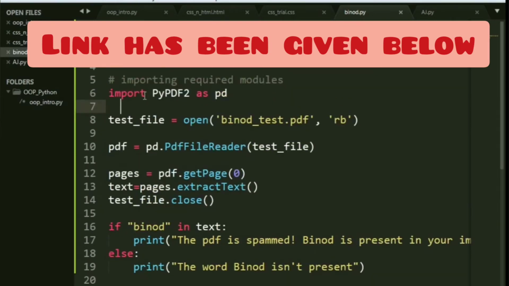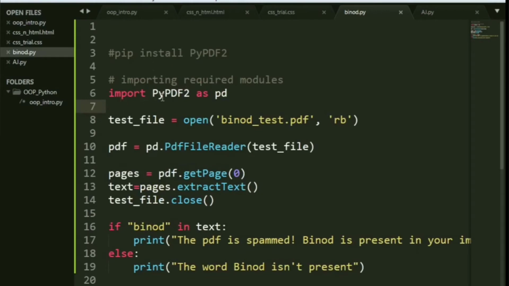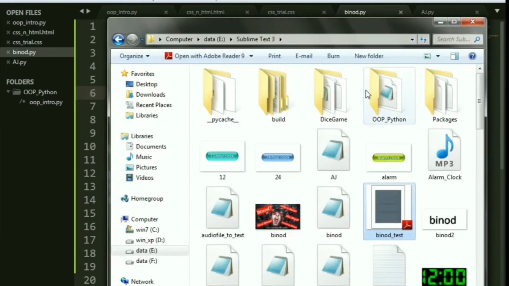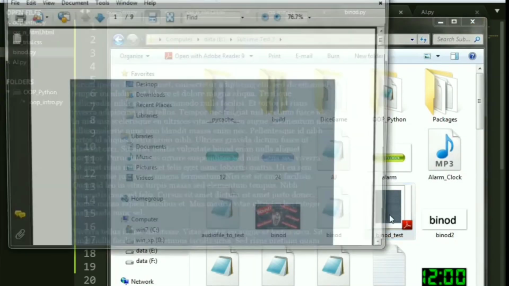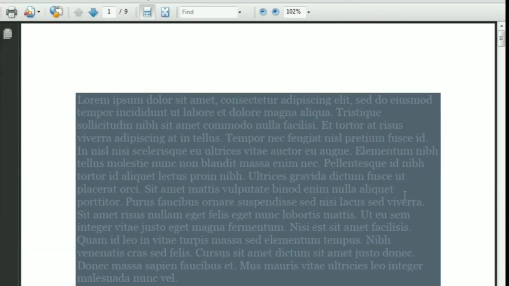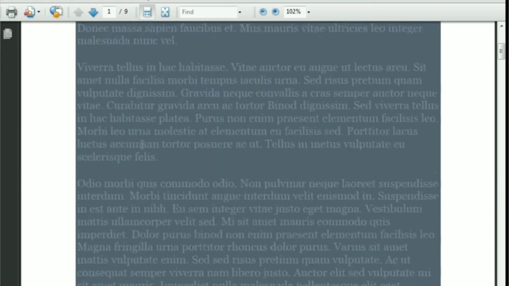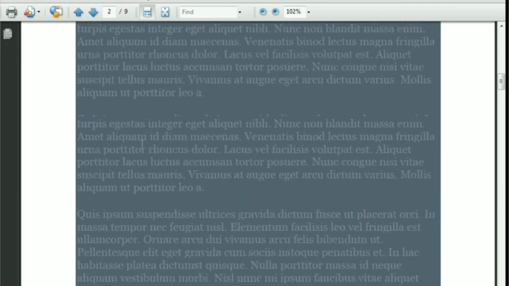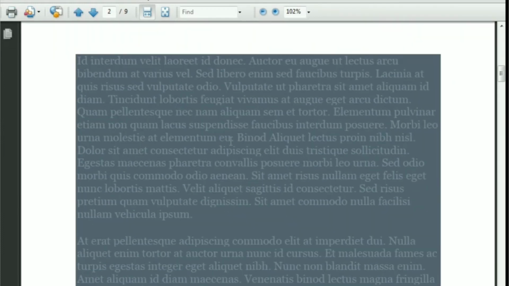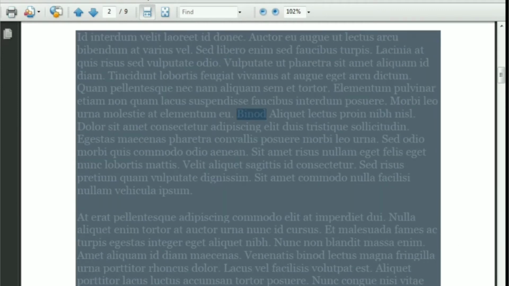Firstly, we will be importing the PDF library, that is PyPDF2, and we'll give it an alias, pd. Now, let me show you the example that I have made. I've named it Binod test. This is my PDF file, and I've taken our very famous lorem ipsum paragraph examples that many of us use. This is a 30 paragraph long PDF, and randomly, if you can notice, I have added the word Binod here.